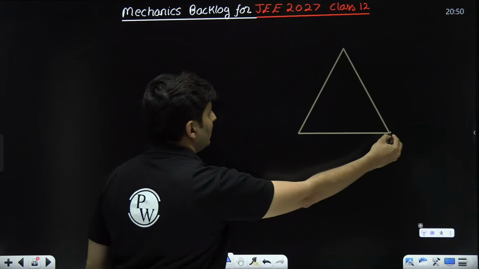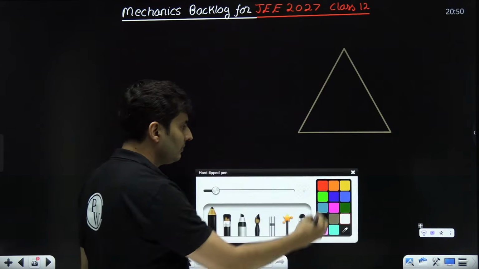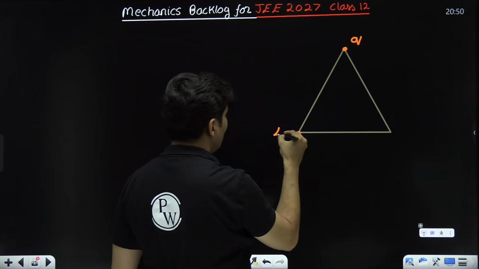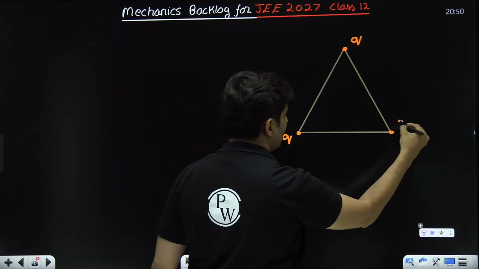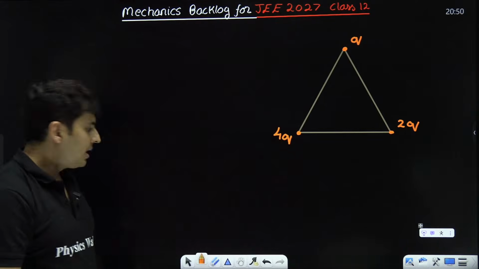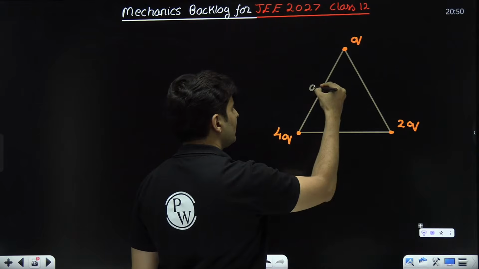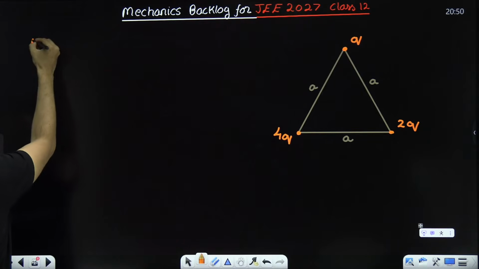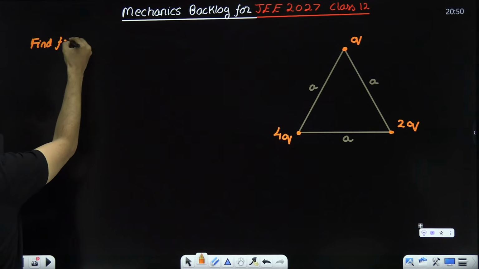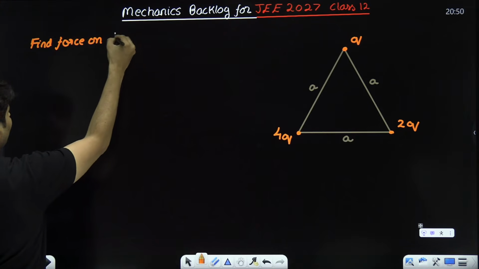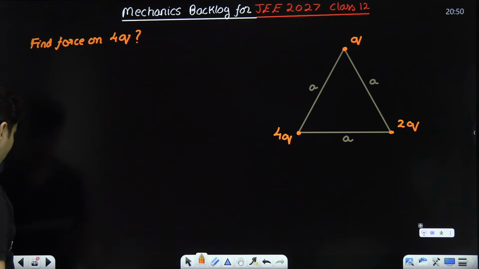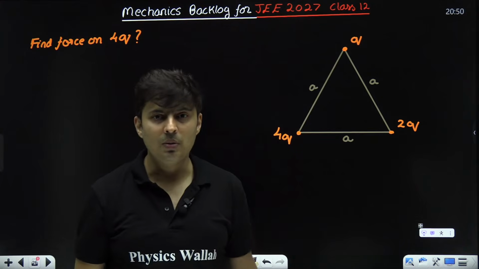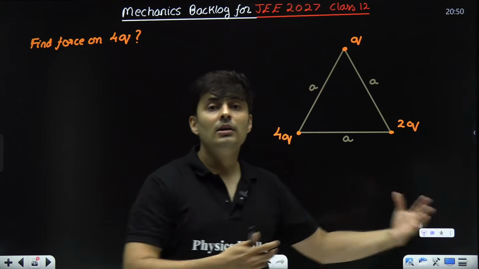They tell you there is a triangle. There is a charge Q, there is a charge 4Q, and there is a charge 2Q over here. It's an equilateral triangle, so this is also A, this is also A, this is also A. And the question is as follows: find the force on 4Q. It's an electrostatics problem.